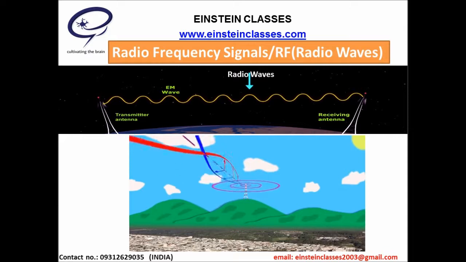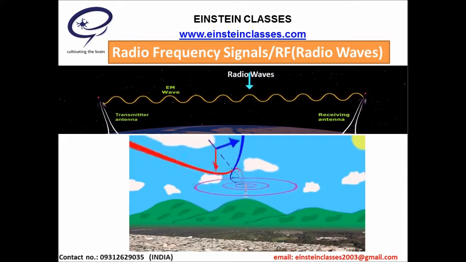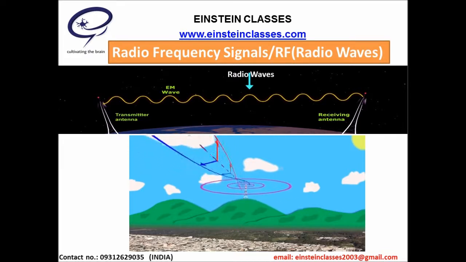In communication, all types of information are converted into radio frequency signals, and they are transmitted by a transmitting antenna and received by a receiving antenna. Radio frequency signals are commonly known as RF. RF are radio waves, which are electromagnetic waves of frequency range from 500 kHz to about 1000 MHz.